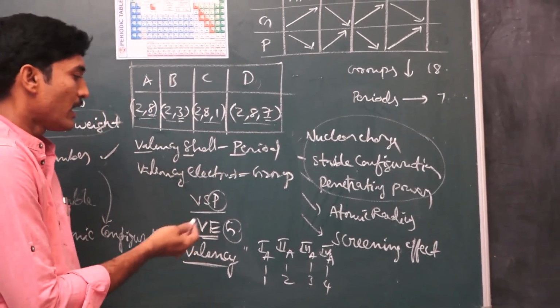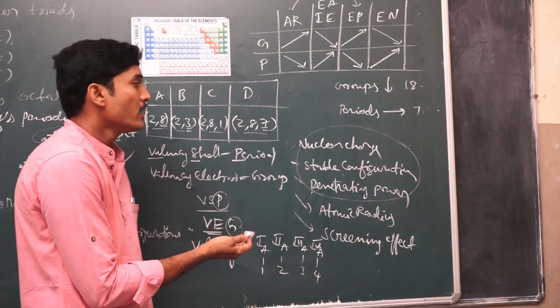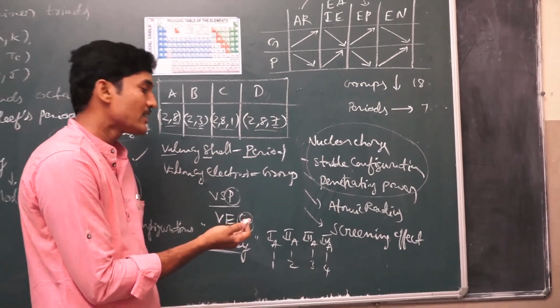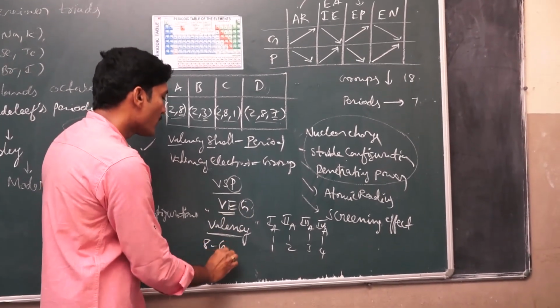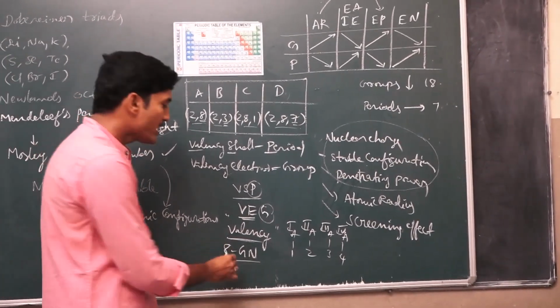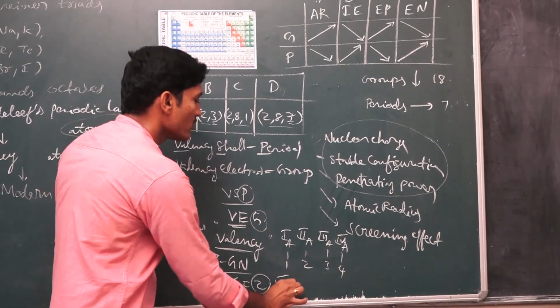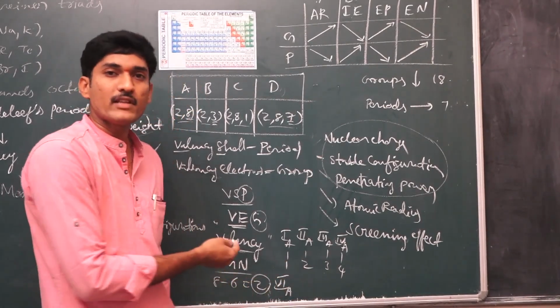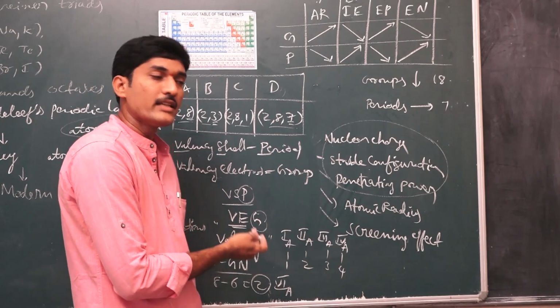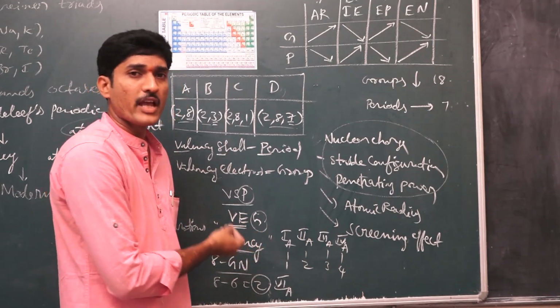But later on, for the 5A to 8A groups, we apply a formula, which is 8 minus the group number. Suppose it is a 6th group element: 8 minus 6 is 2, so that is the valency of the 6A group. In the same way, the 7A group valency is 8 minus 7, which is 1, and the 8A group valency is 8 minus 8, which is 0, so that's why they are called the zero group of elements.